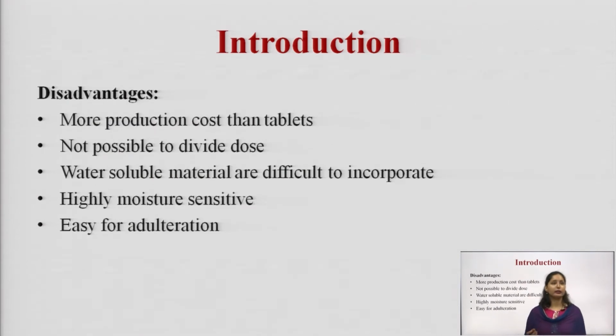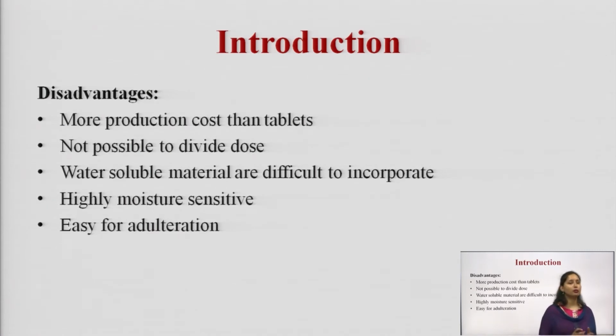Then what is its disadvantage? Disadvantage is more production cost than a tablet. It is not possible to divide the dose in case of capsule, whereas in case of tablet it is possible to divide the dose in certain special cases.